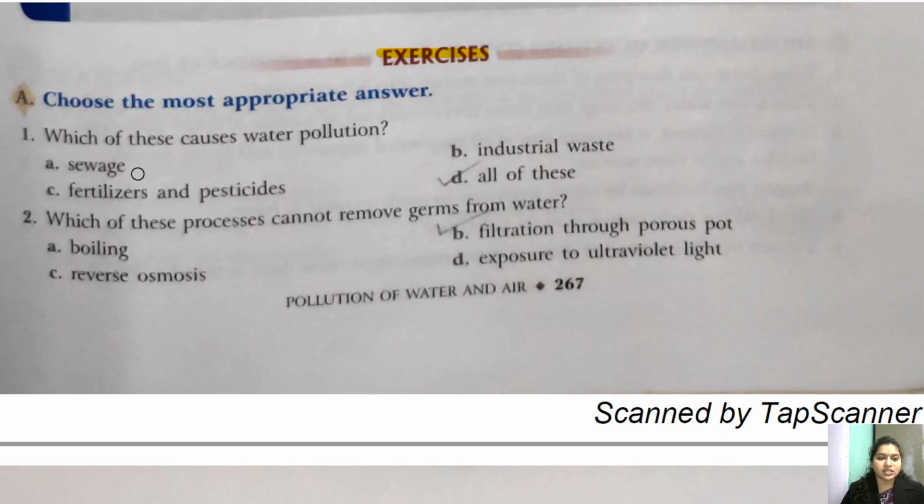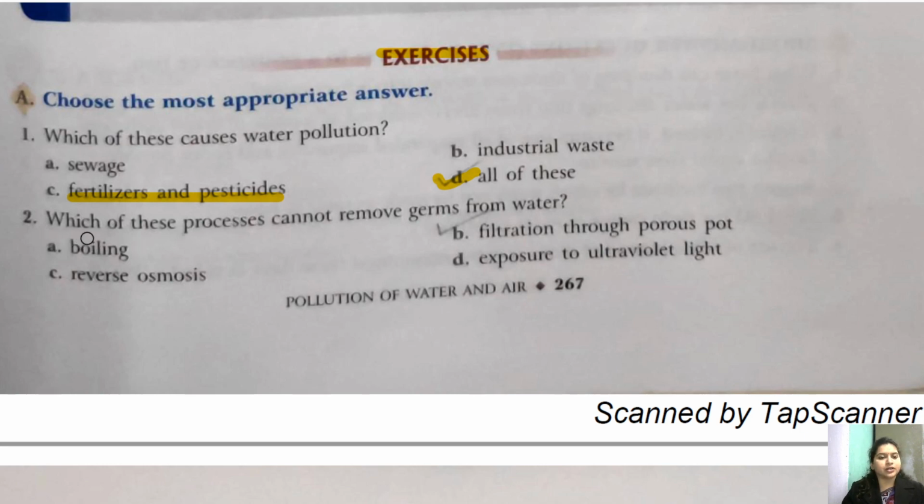So children, sewage, which is dirty water, also causes water pollution. Industrial waste, when it is dumped in the river, causes water pollution. Fertilizers and pesticides, definitely when they are washed off or run off to the river or some water bodies, cause water pollution. And children, if you remember, fertilizers and pesticides also cause eutrophication. Okay, so the correct answer is D, that is all of these.